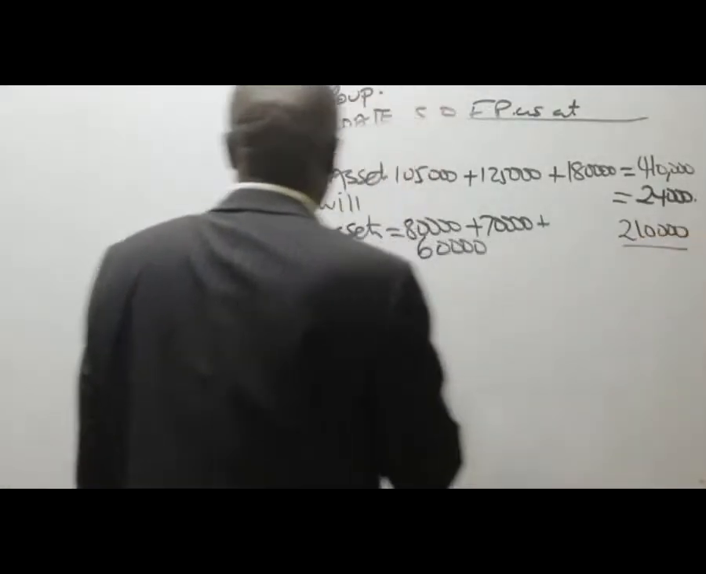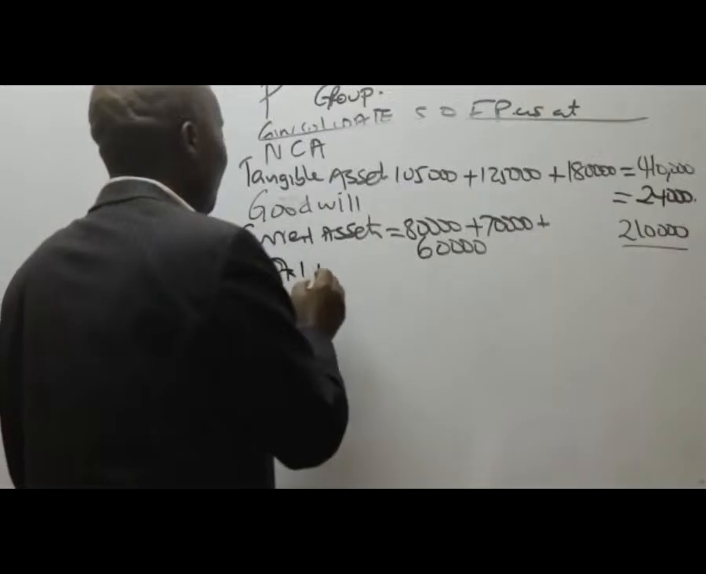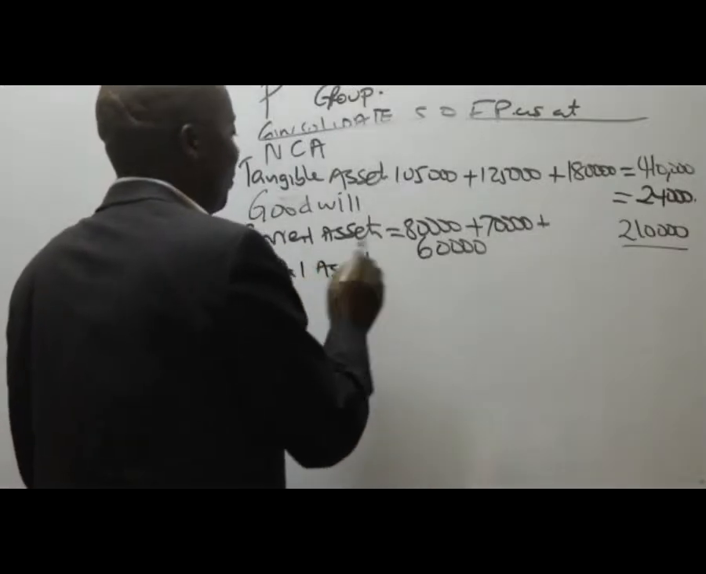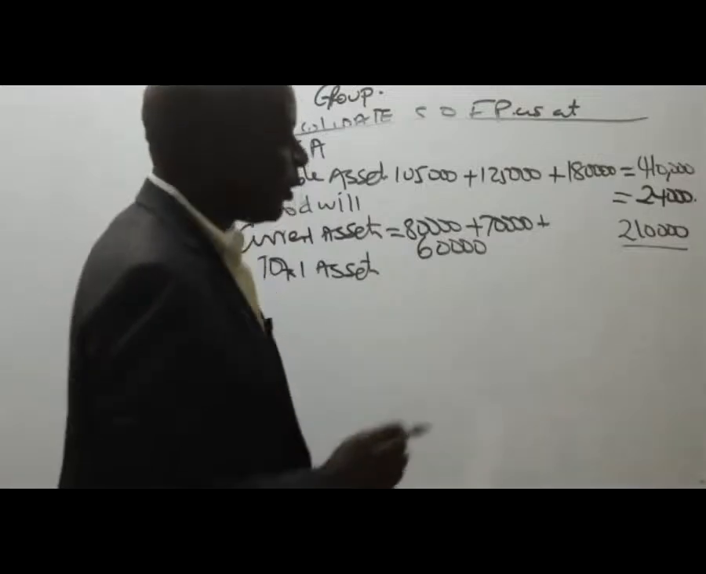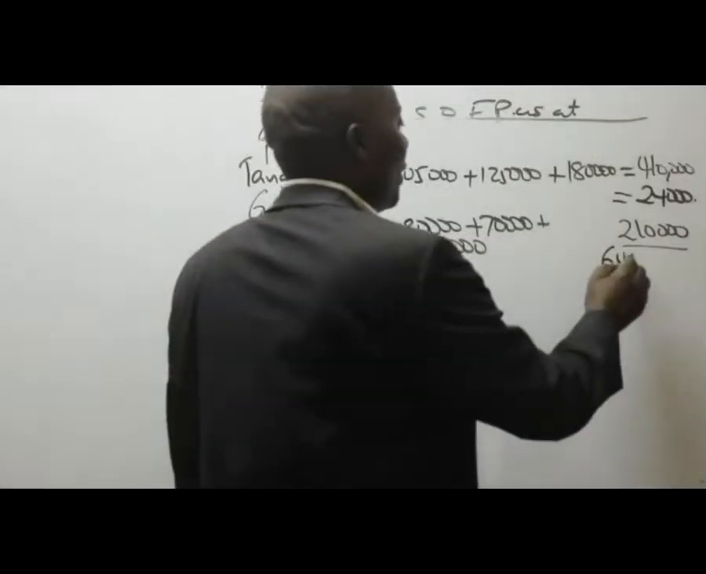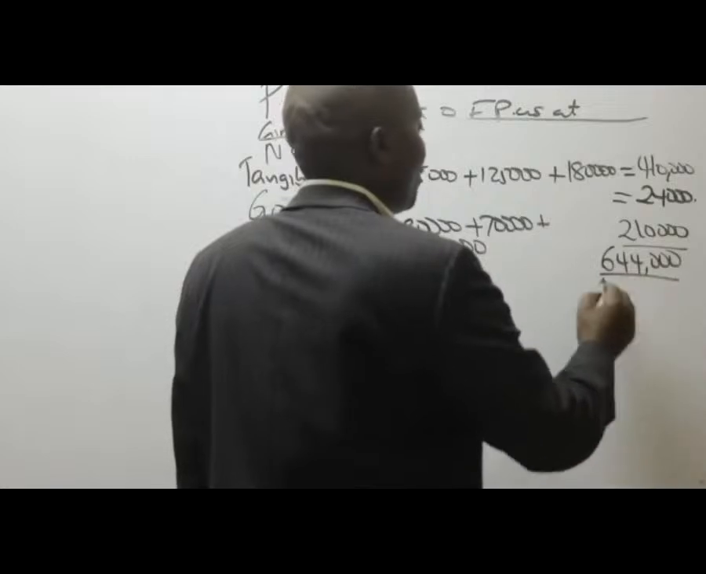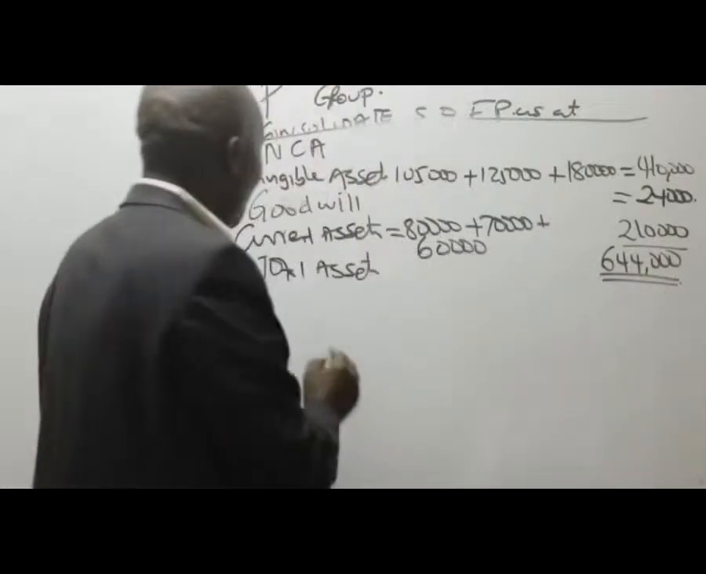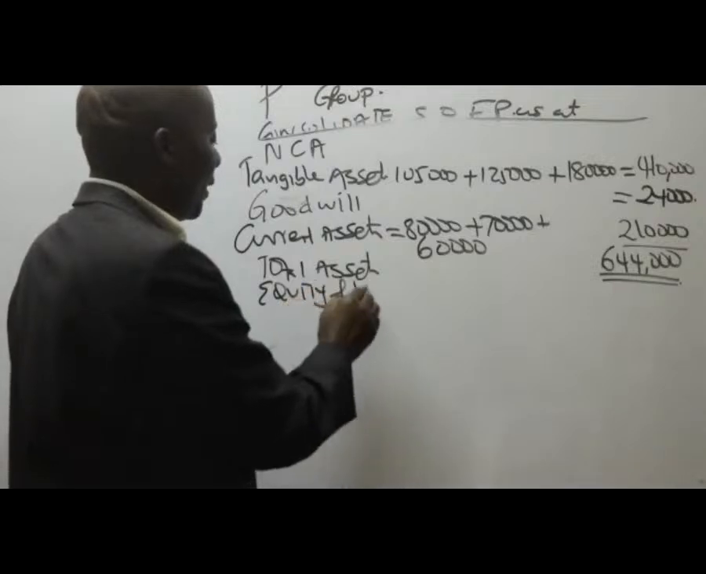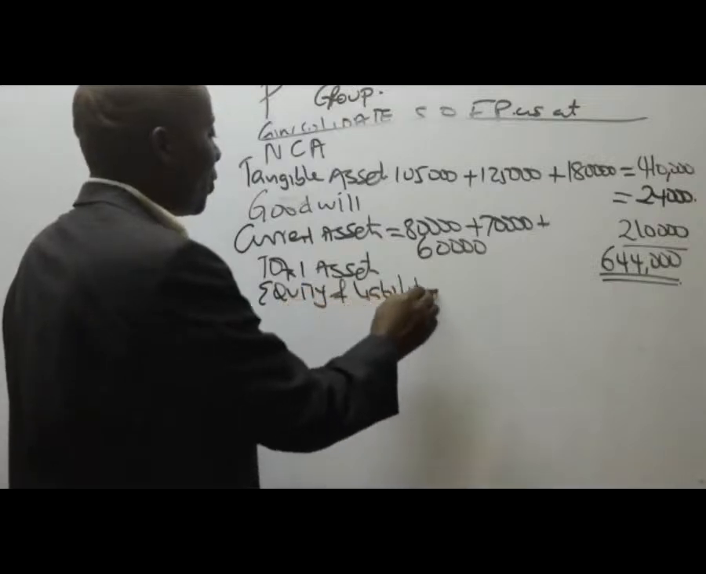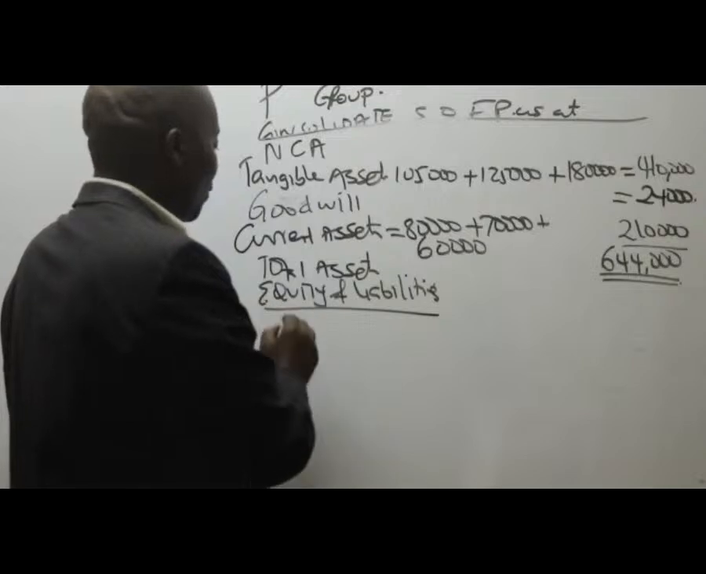So then what is my total assets base? 644,000. Thank you very much. So from there, we go to the equity side, equity and liabilities. So we start with the equity.